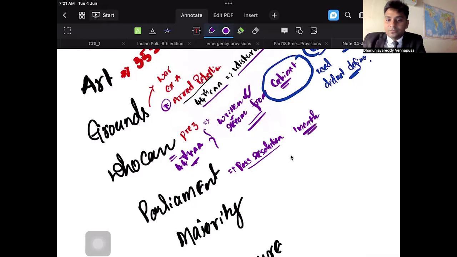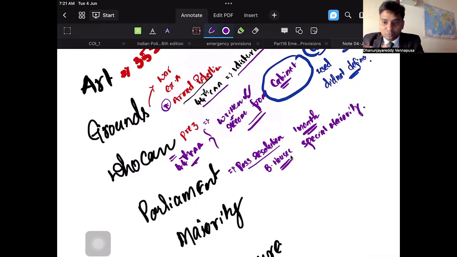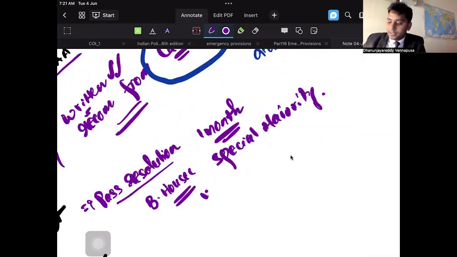Within 1 month from the proclamation of this emergency, both the houses of Parliament have to pass it with a special majority in each house. Within 1 month, Lok Sabha and Rajya Sabha have to pass.